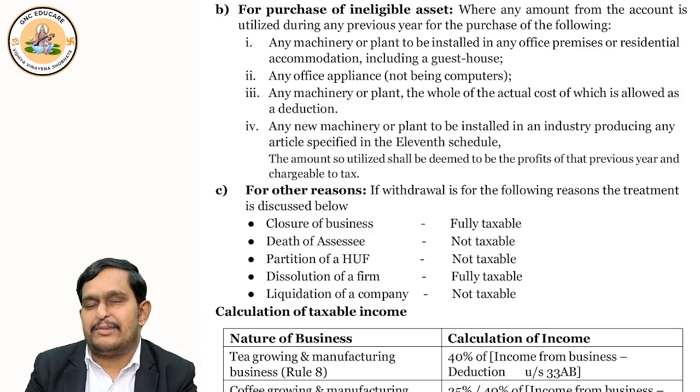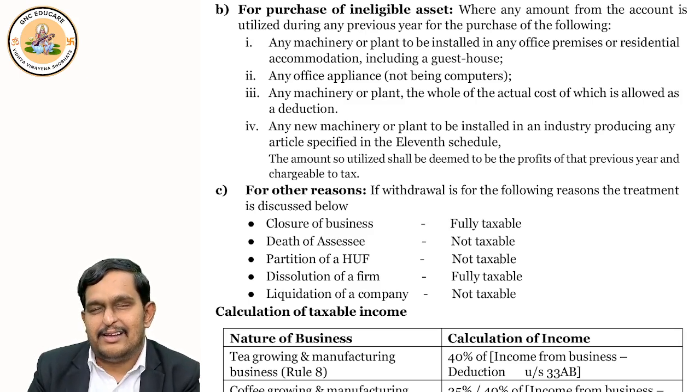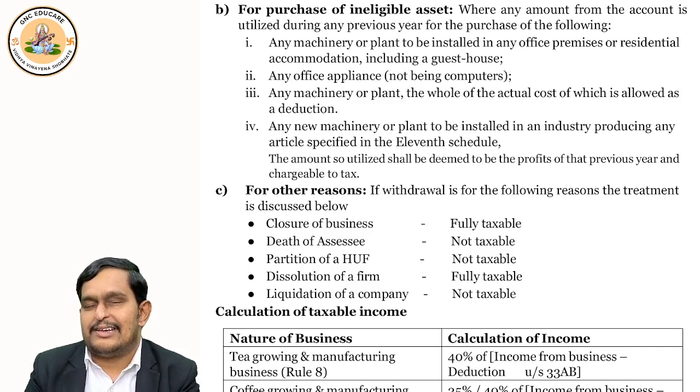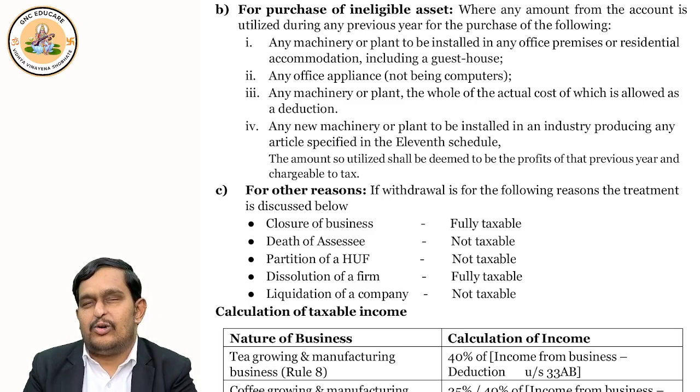Under section 35(1)(iv), any capital asset purchased for scientific research, 100% deduction is given. Now, if 100% deduction is already given for that capital asset under 35(1)(iv) or 35AD, then there is no need to give deduction under 33AB.